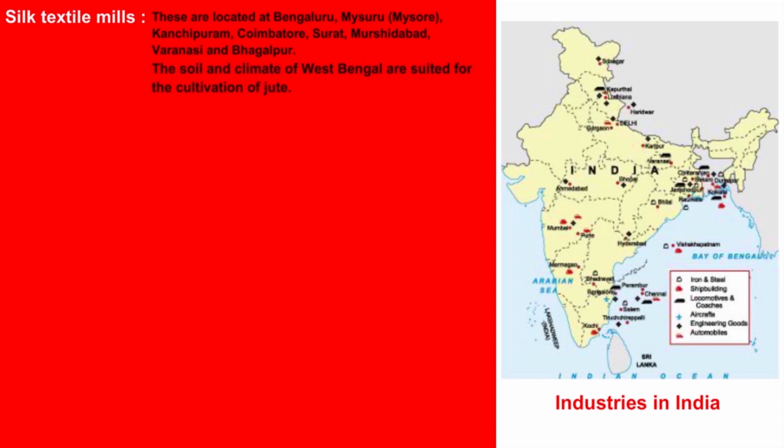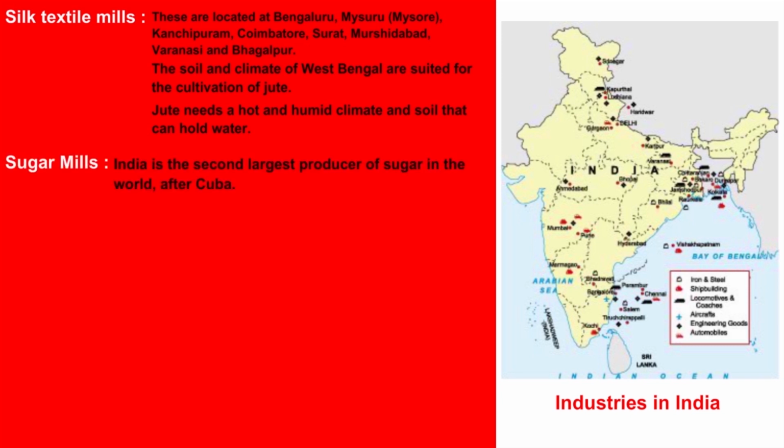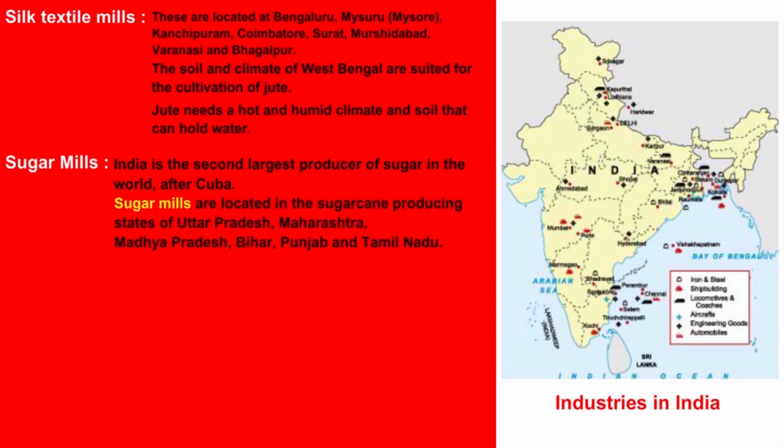The soil and climate of West Bengal are suited for the cultivation of jute. Jute needs a hot and humid climate and soil that can hold water. Sugar mills. India is the second largest producer of sugar in the world after Cuba. Sugar mills are located in the sugarcane producing states of Uttar Pradesh, Maharashtra, Madhya Pradesh, Bihar, Punjab, and Tamil Nadu.